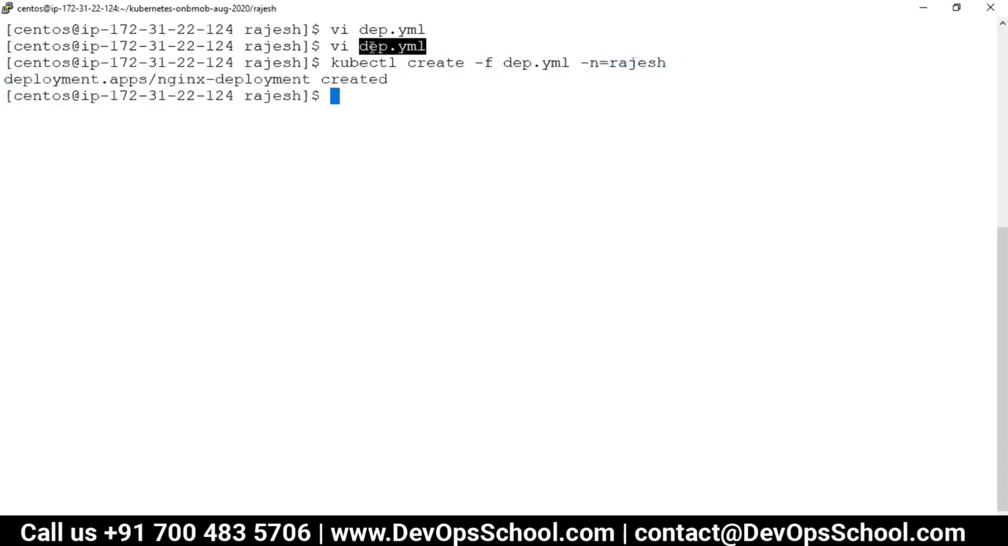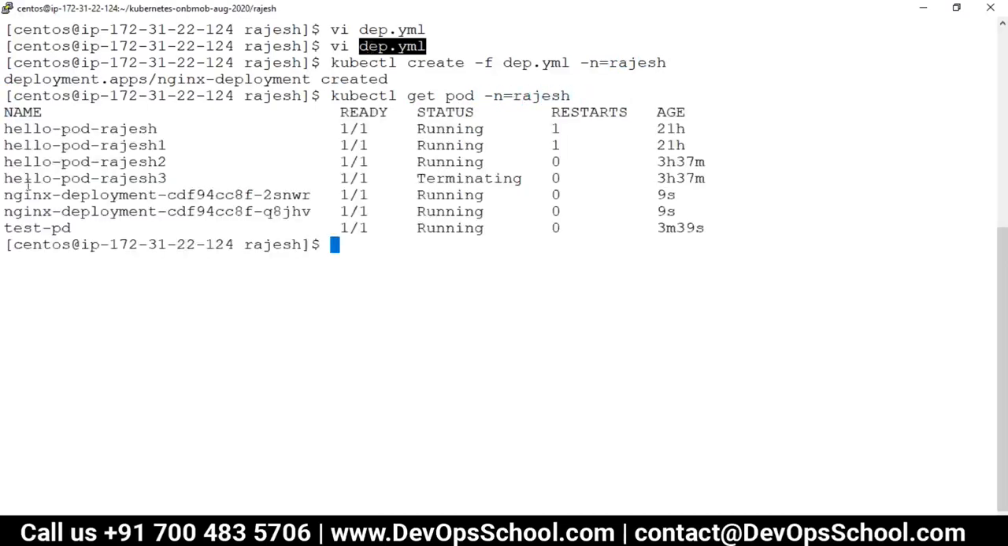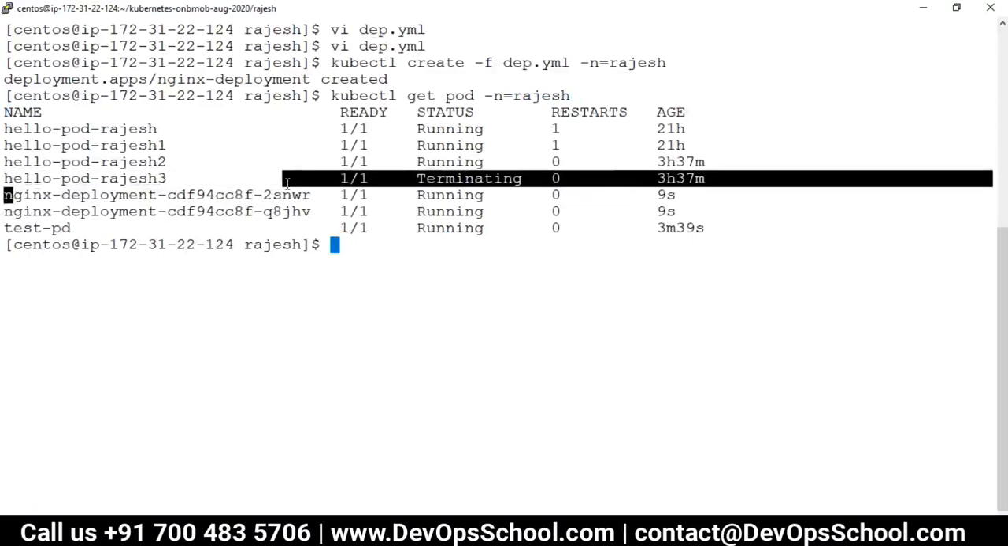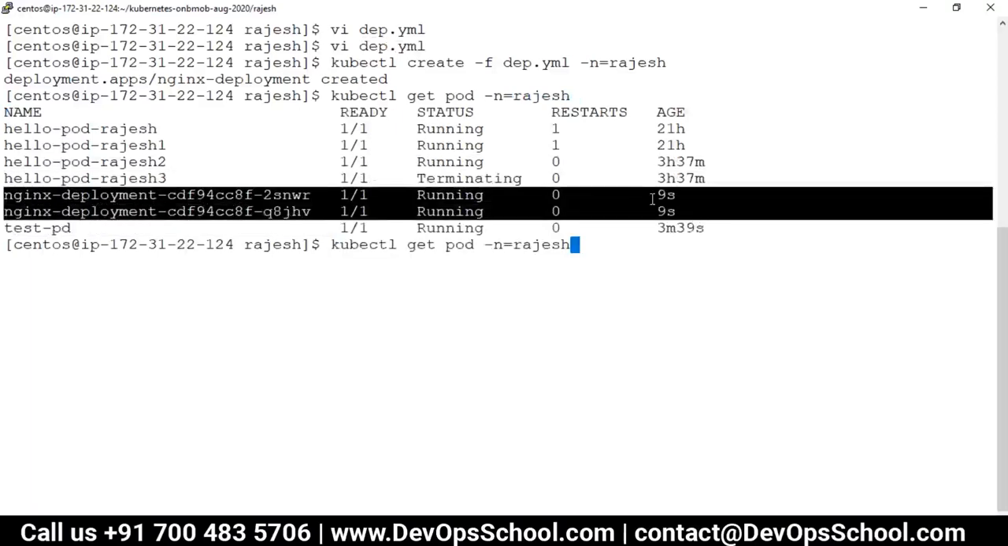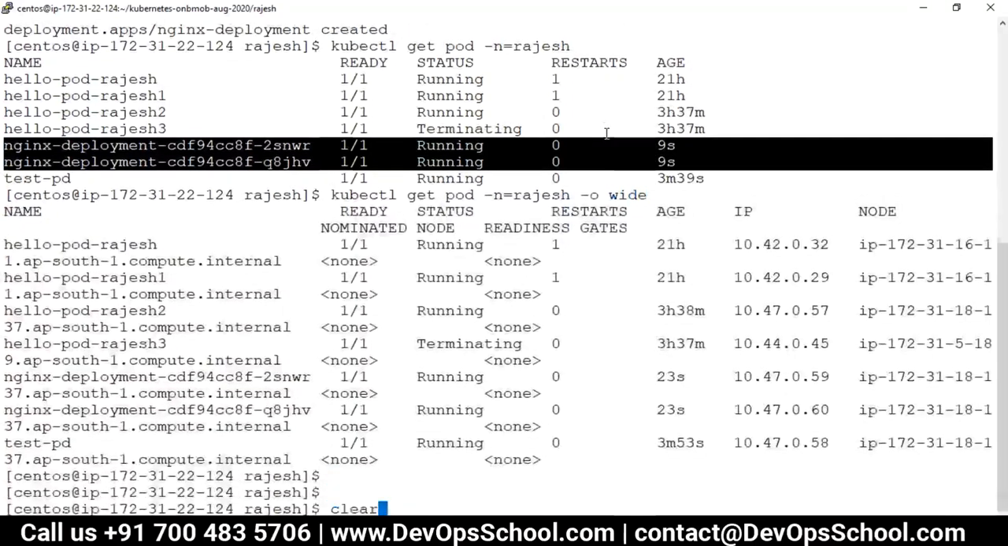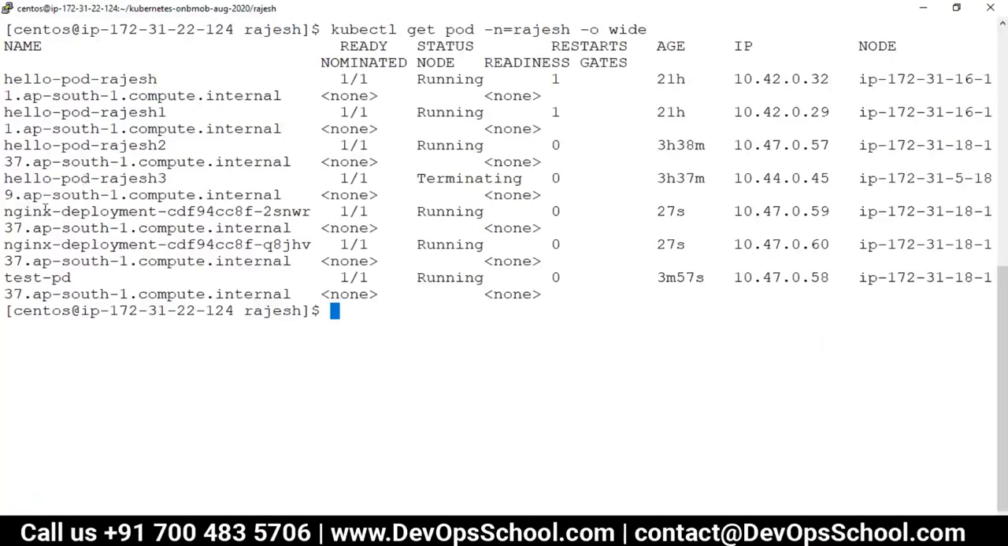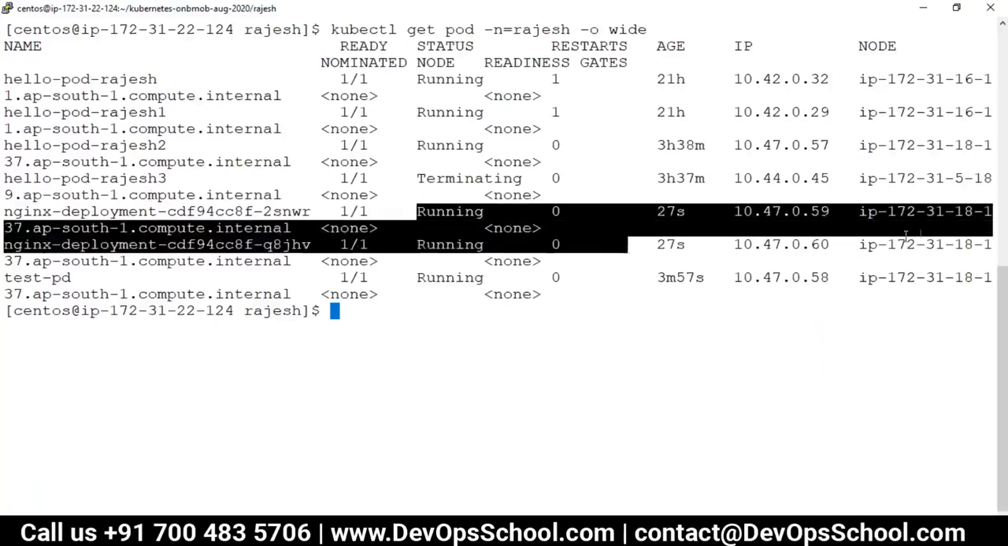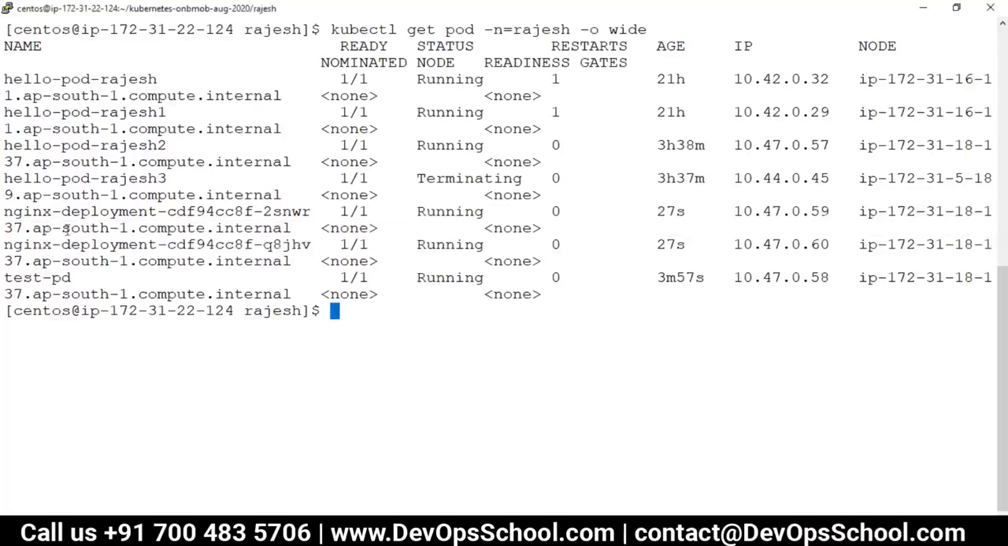Now it got created. Get pod, kubectl get pod -n Rajesh. Now just focus on only this one. This is my pod. Where is this pod? -n Rajesh -o wide. This got created. Only focus on this one. Two pods. So these two pods both got created in the same node, by the way. If you look at this, both got created in the same node, 137, 137. That's good.